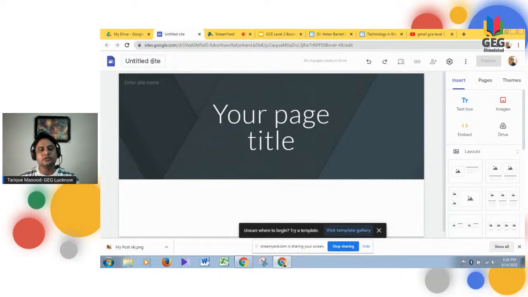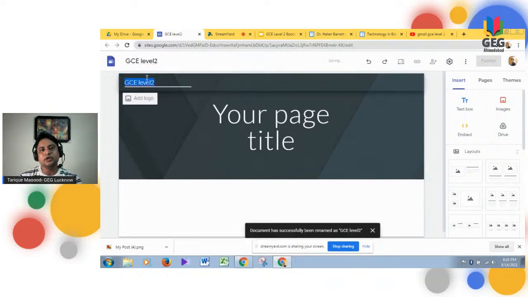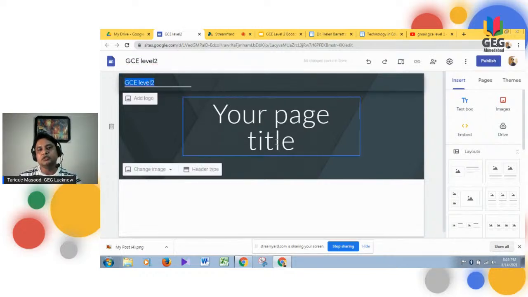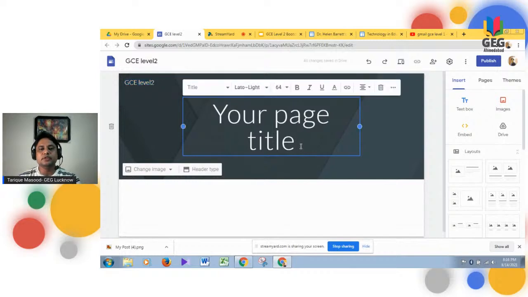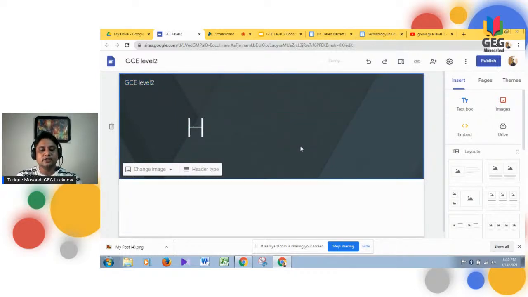So what you need to do is make your site a titled site. For example, let's say I am titling my site as GCE Level 2. As soon as you title your site and click over here, the same name appears. Now the main thing is to give your first page, your home page, a title. So let us give it as Home page.